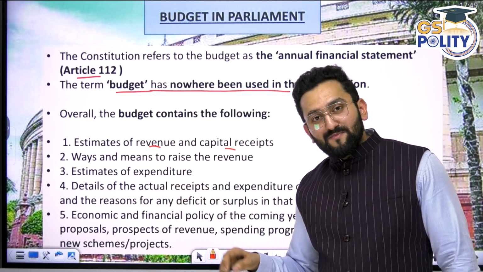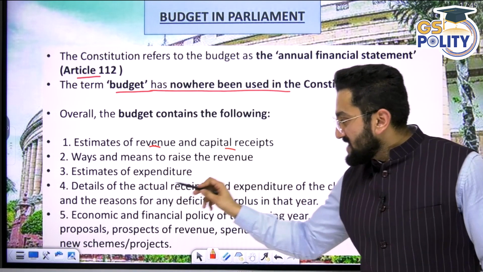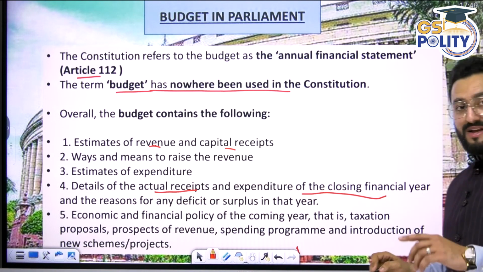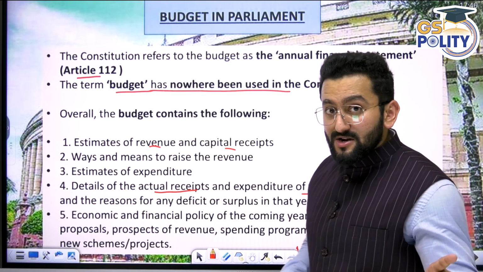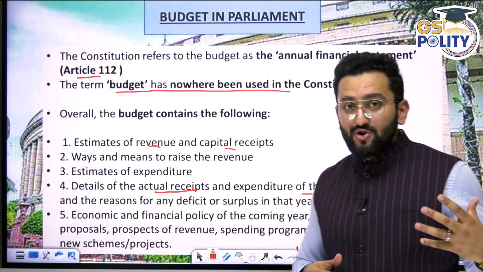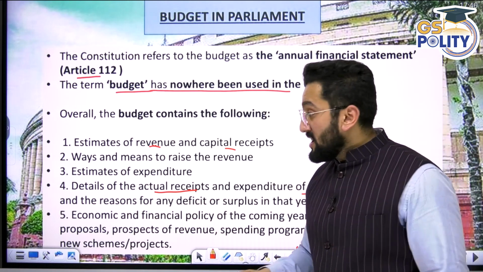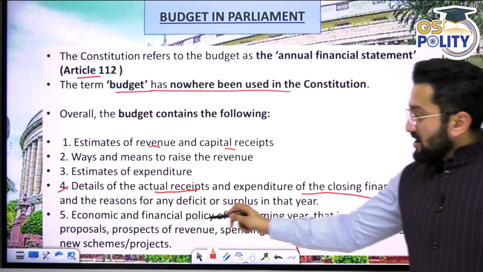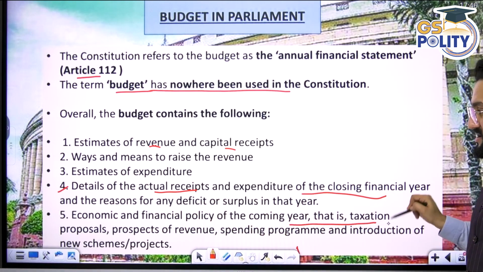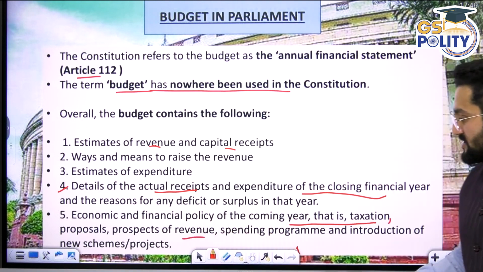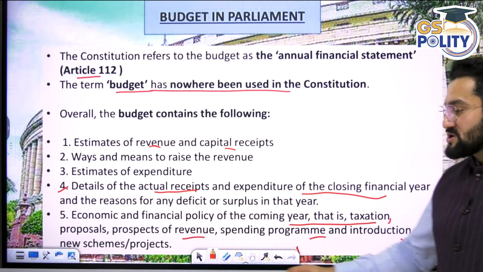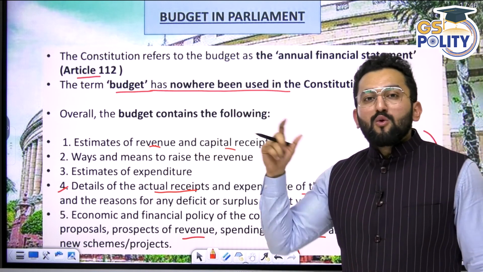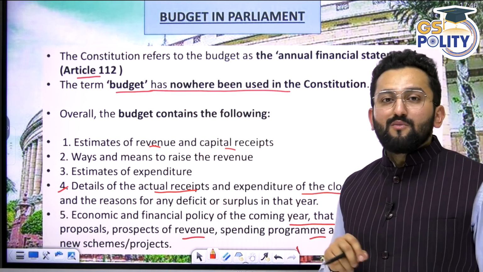Estimates of expenditure, how you are going to spend. Details of the actual receipts and expenditure of the closing financial year. Means in the previous budget also, you predicted this much revenue and this much expenditure, but in the budget you have to give the details. What are the actual figures? Economic and financial policy of the coming year, the taxation proposals, prospects of revenue, spending program, introduction of new schemes, projects, everything. These points are part of the annual financial statement, which in general terms we call the budget.